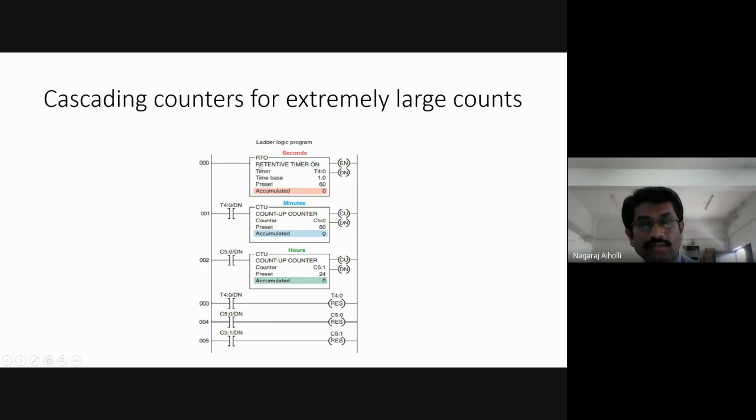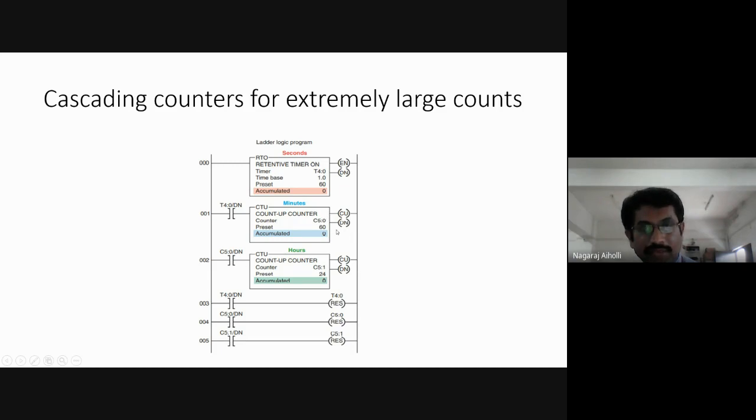This is counting the seconds, going from 0 to 60. This is counting in terms of minutes, 0 to 60. When it counts 60 seconds, this is incremented by 1 every time. Like this, it is counting 60 minutes. How many seconds? 60 into 60. The number of seconds counted by this will be 60 into 60. Then once the second counter counts 60 minutes, the done bit will be 1.